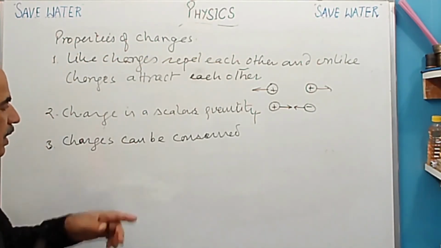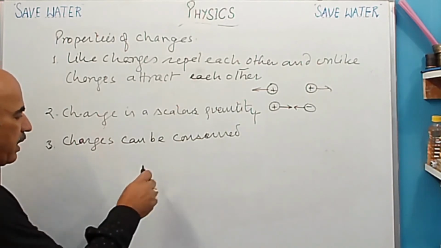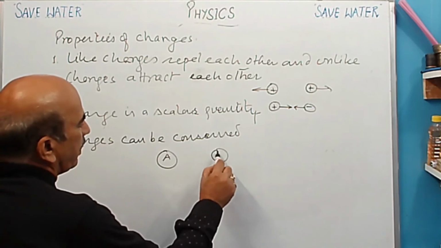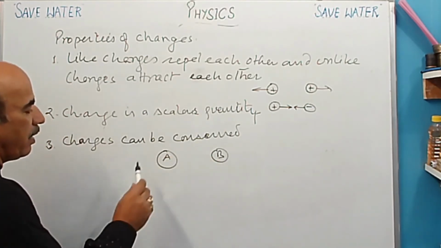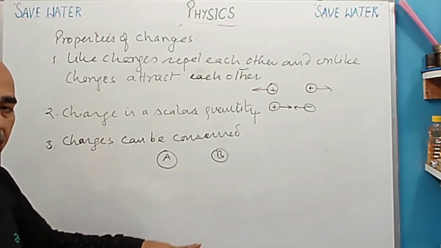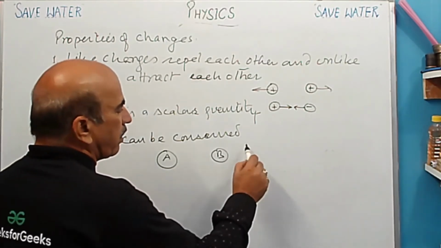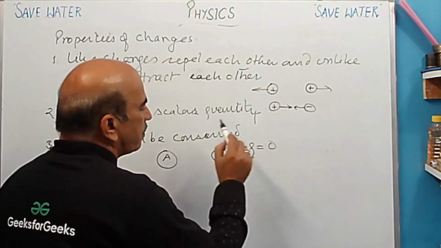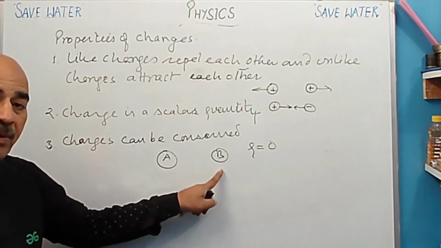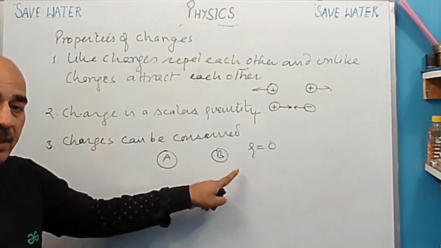So now, charges can be conserved. I am taking one example here. We have two bodies. This is body A and this is body B. And these are not rubbed with each other. So in the beginning, both are neutral. And so therefore, total charge कितना होगा? Total charge is equal to 0. The total charge present on the body before rubbing is 0.